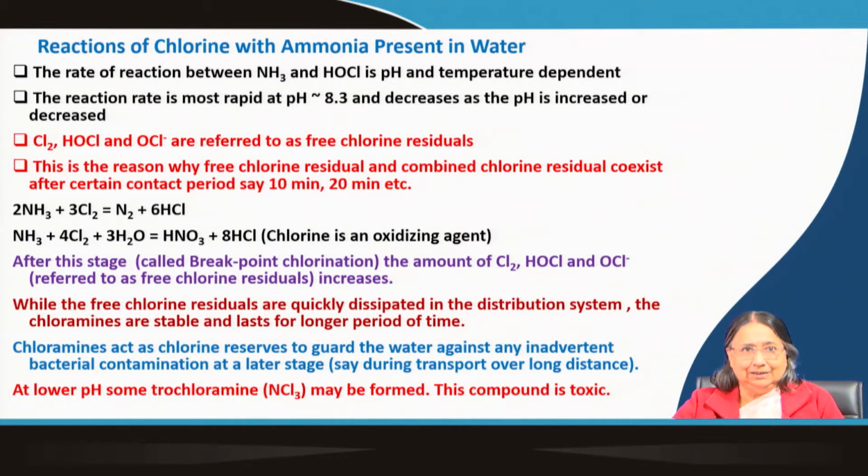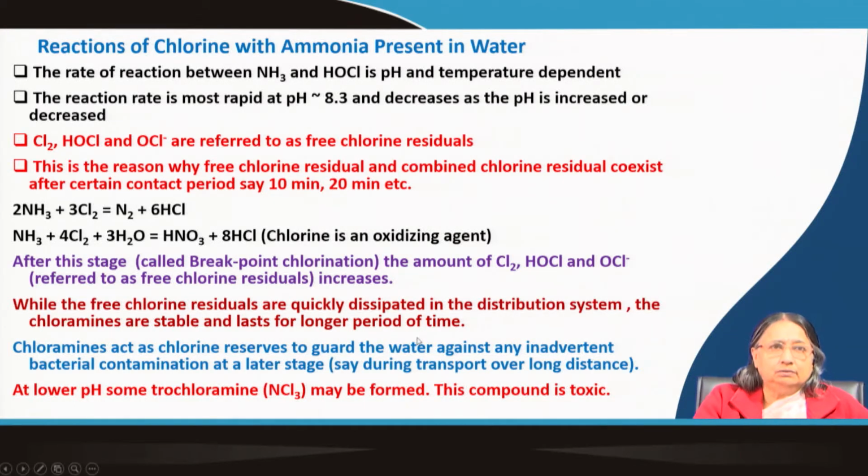This is the advantage of chloramines. That is why sometimes, to protect the water, a little amount of ammonia is also added. So, chloramines are good in that sense: they protect during transport over long distances, and they are long lasting.